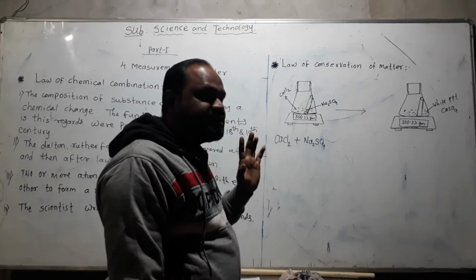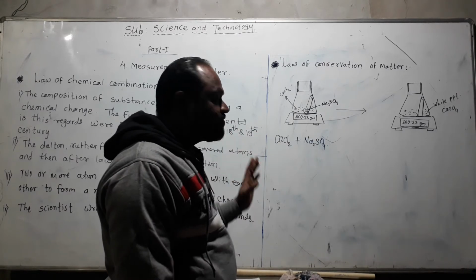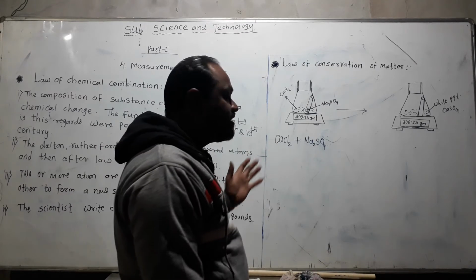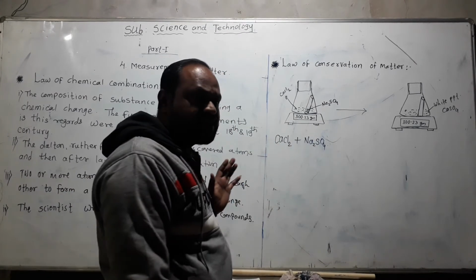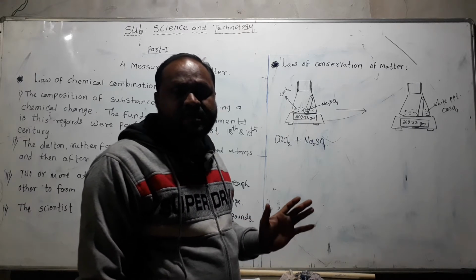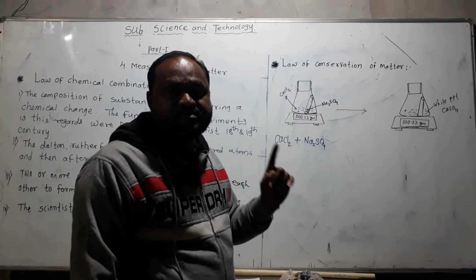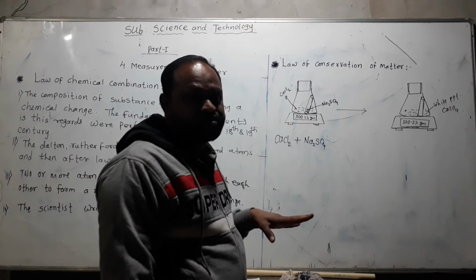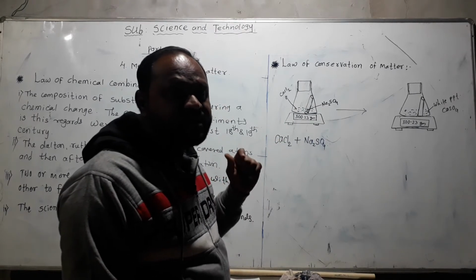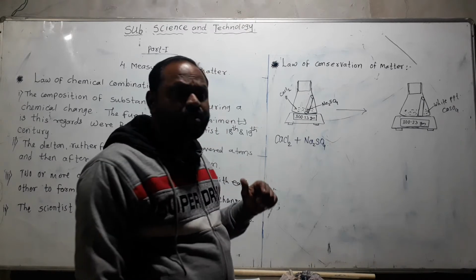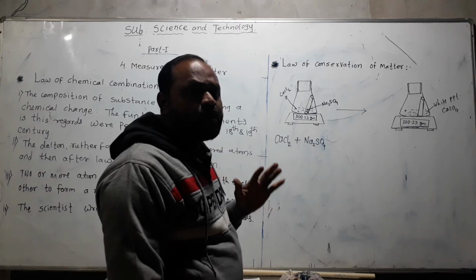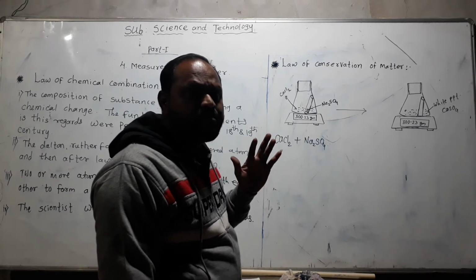So after the chemical reaction, the number of atoms on the left hand side and right hand side is the same. Reactant is always on the left hand side, and product is always formed on the right hand side. Both the atoms of the reactant and product will be the same, and hence it is called the law of conservation of matter.